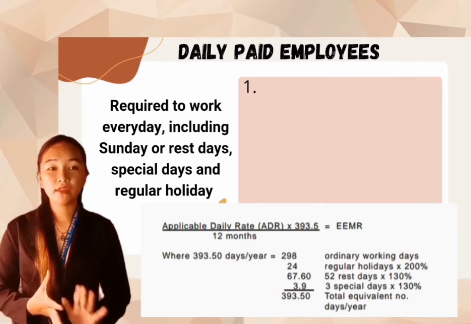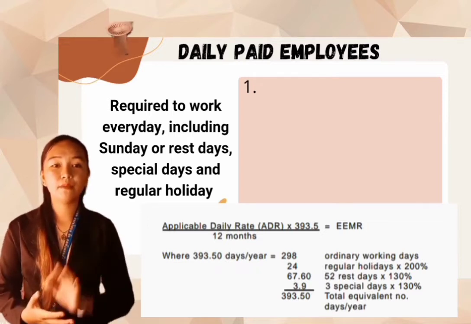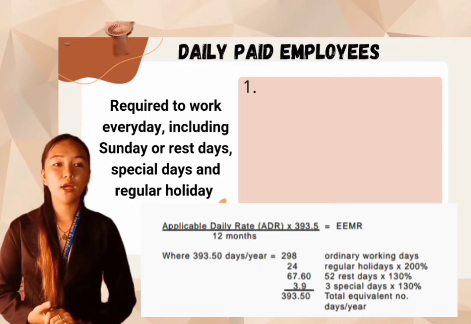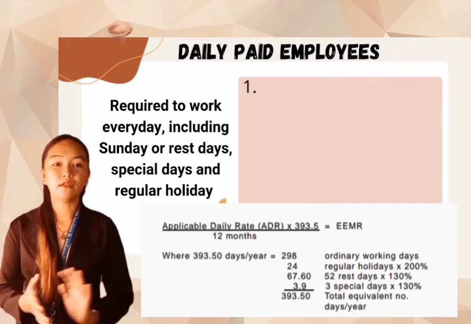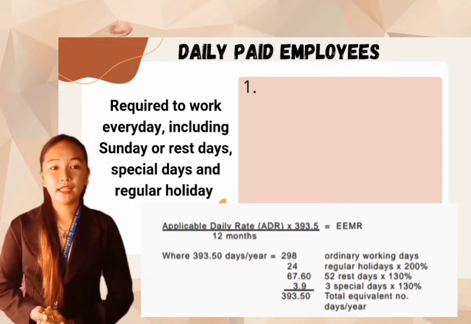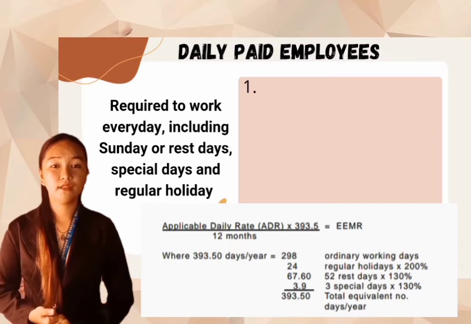Then add 3.9. 3.9 is the 3 special days times 130%. So 3 times 1.3 equals 3.9. So the total is 393.50. That is the total equivalent number of days in a year.